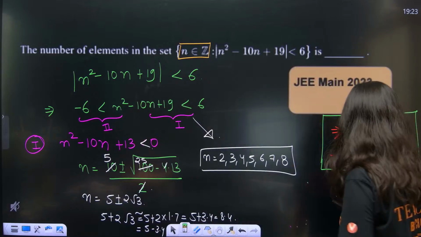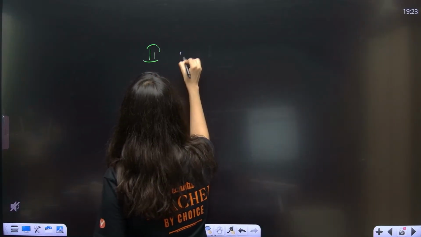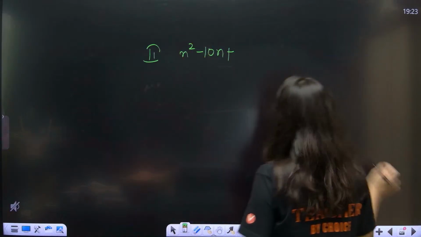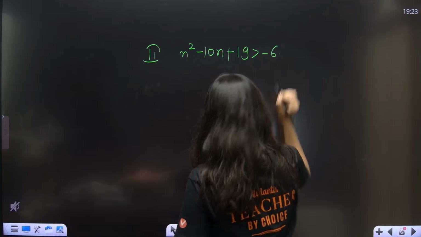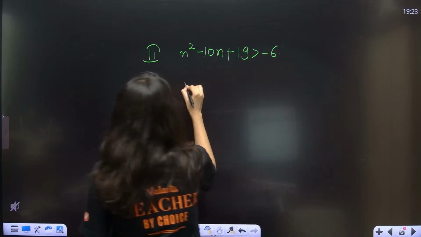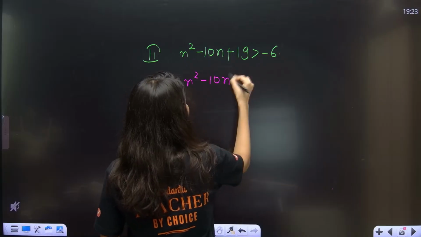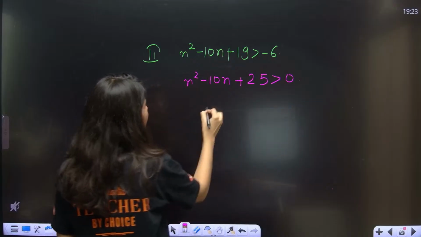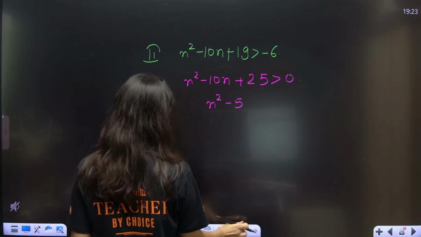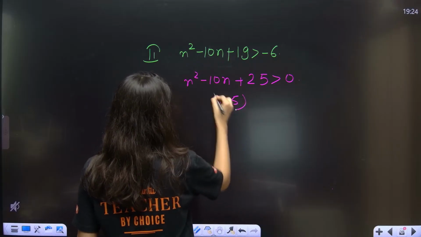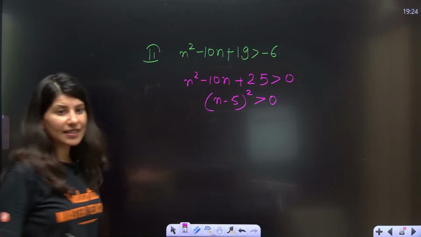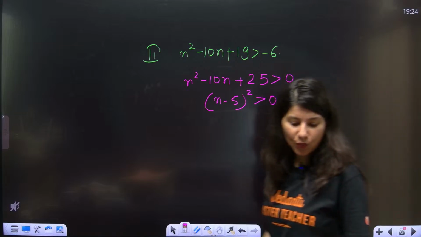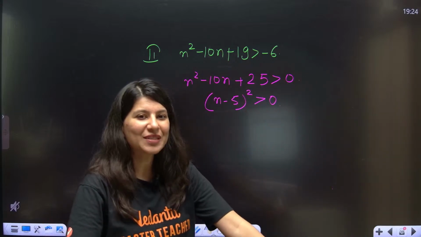Now let's talk about the second inequality, which is n square minus 10n plus 19 greater than minus 6. So n square minus 10n plus 19 plus 6, 25 greater than 0. Sorry, this is a perfect square: (n minus 5) whole square greater than 0. Now tell me what all values are accepted over here, or what all values are not accepted.